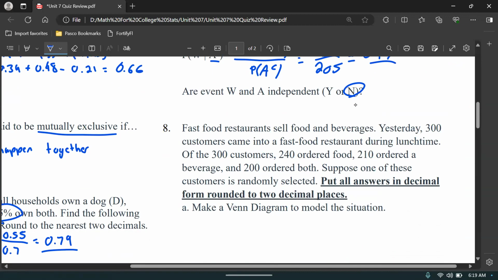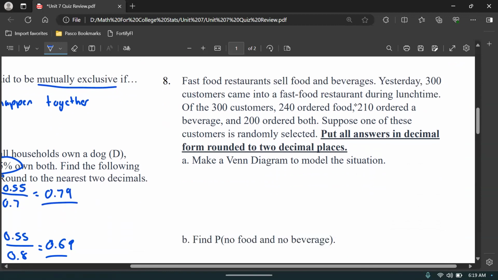All right, fast food restaurants sell food and beverages. Yesterday, 300 customers came into a fast food restaurant during lunchtime. Of the 300 customers, 240 ordered food, 210 ordered a beverage, and 200 ordered both. Suppose one of these customers is randomly selected. Put all answers in decimals rounded to 2 decimal places.